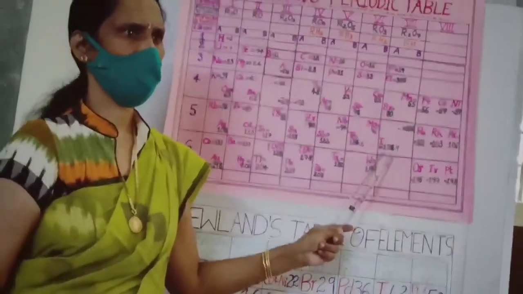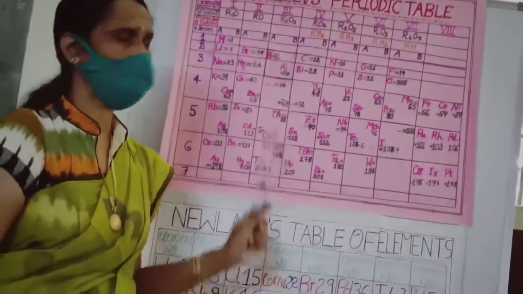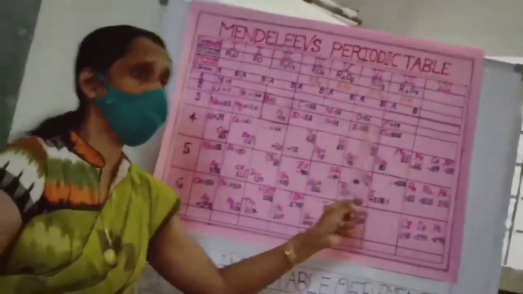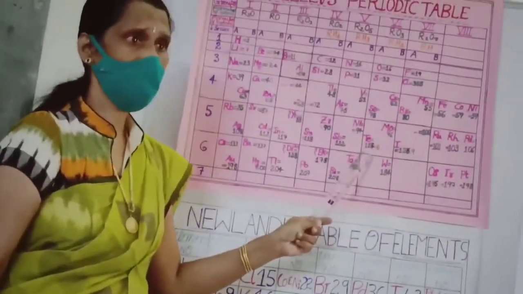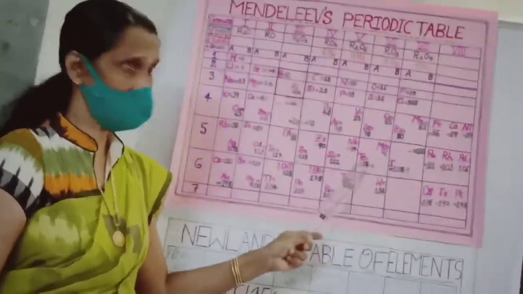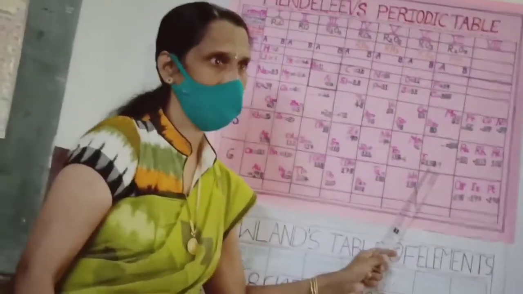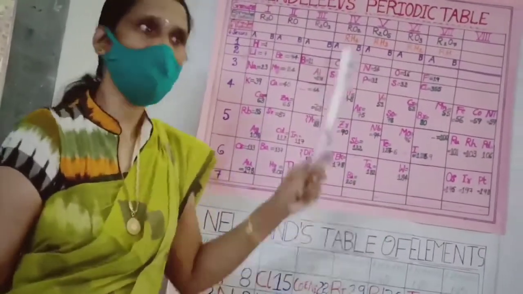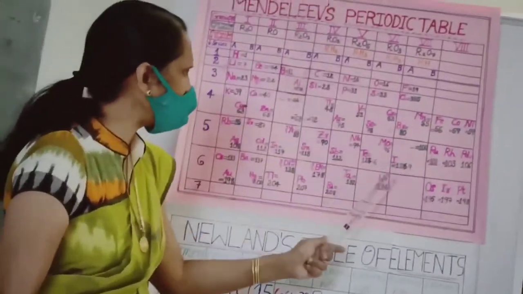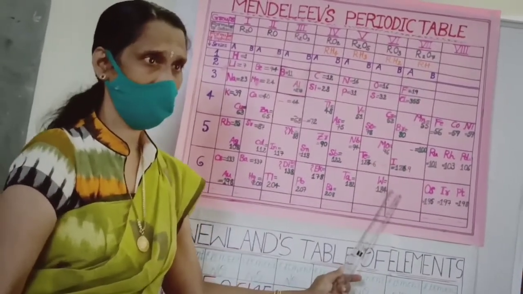When all the elements are written in increasing order of atomic weight, which element should come first? Iodine should come before tellurium. But he studied the chemical properties. He understood that iodine's place is not this one. Iodine should come under bromine.